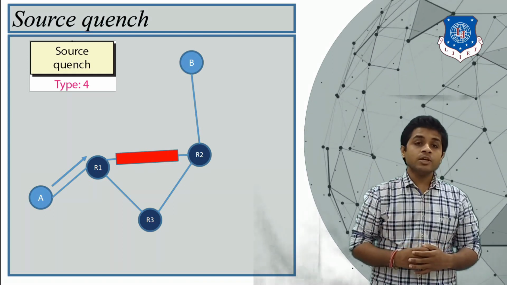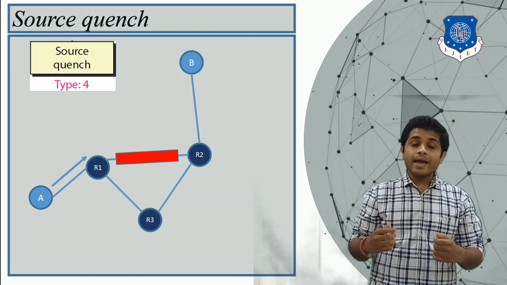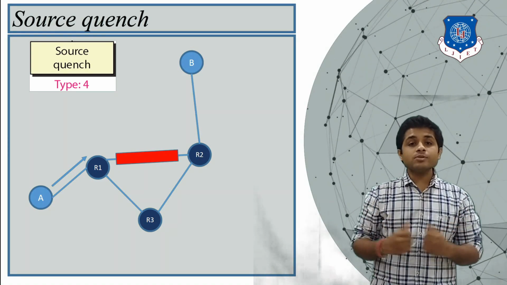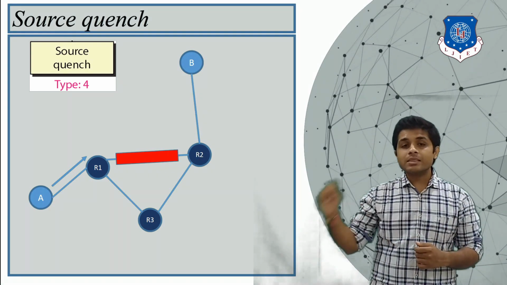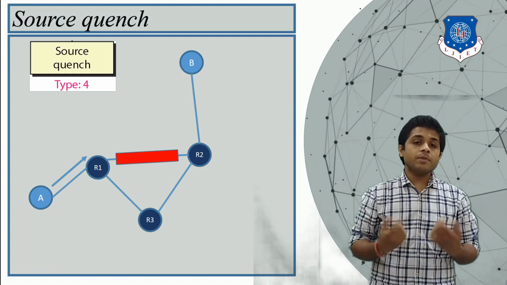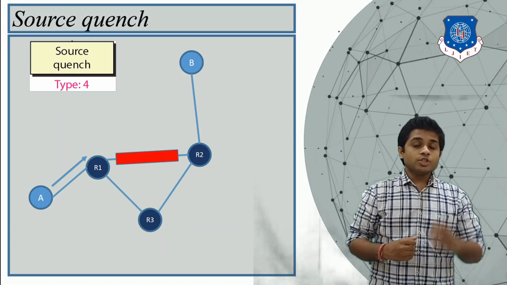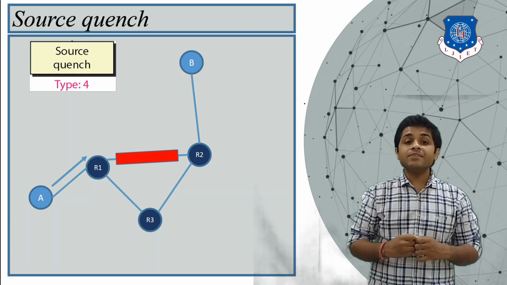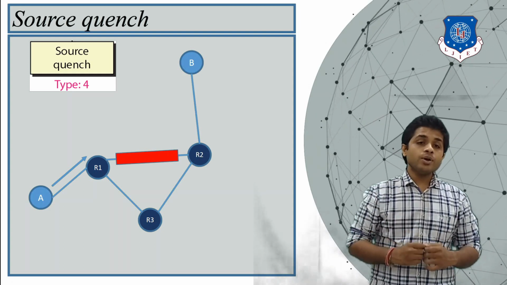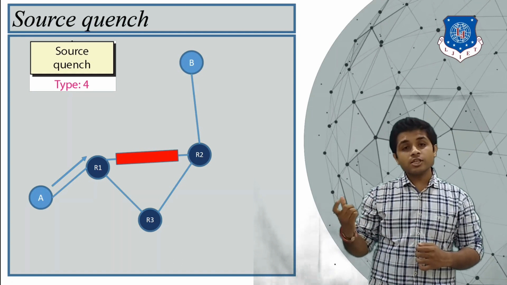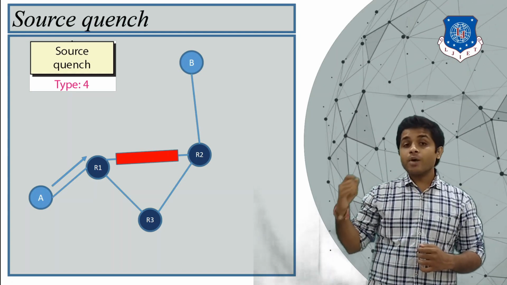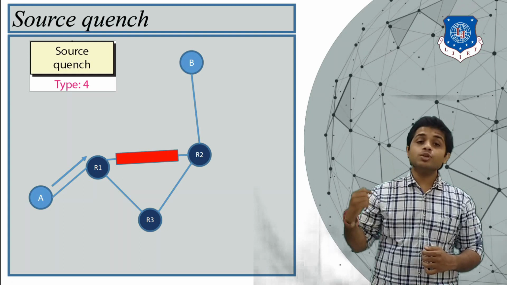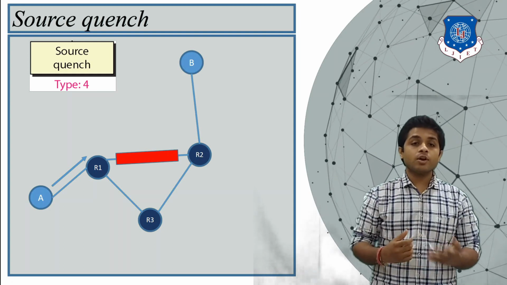maximum capacity. So whenever any of these routers tries to send data using that particular link, the data will be lost. So in this example, when router R1 receives a message from device A, it knows that the link is congested, and that if it sends the message using that link, the data will be lost.